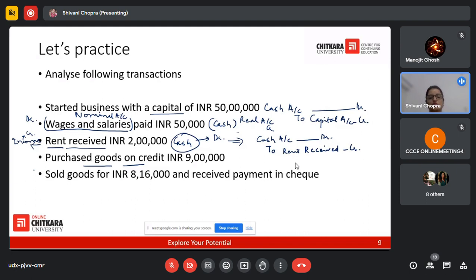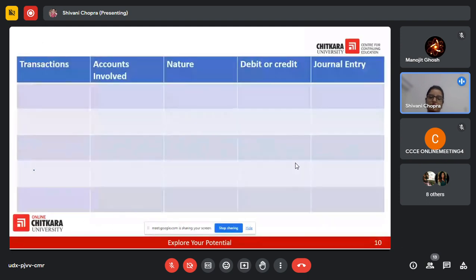Next one is sold goods for 8,16,000 and received payment by check. Sold goods means sales is taking place, so income is getting generated. So you will credit the sales. And received payment by check means a bank account is created. How do we consider the bank account? We take it as a real account. So you will debit the bank account and credit the sales. So bank account debit to sales account. This is how you were supposed to look into the transactions.